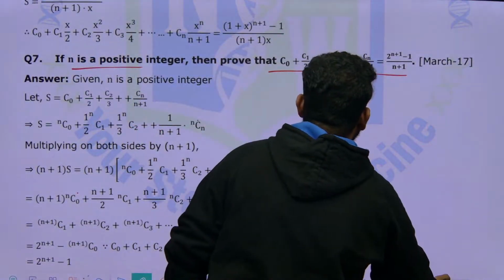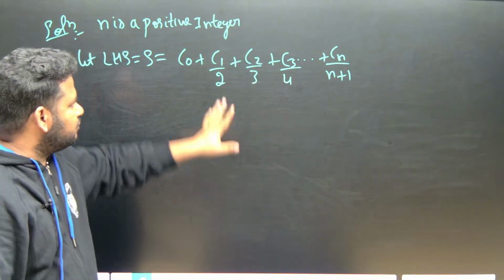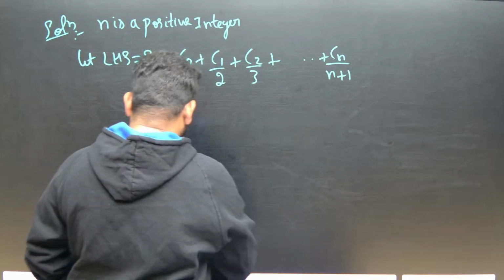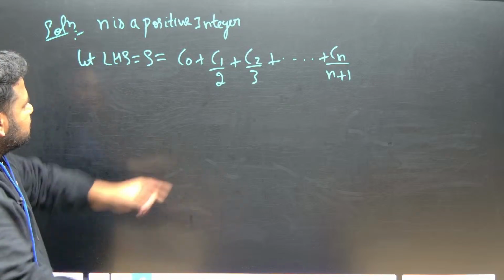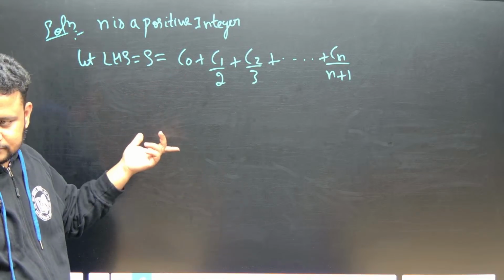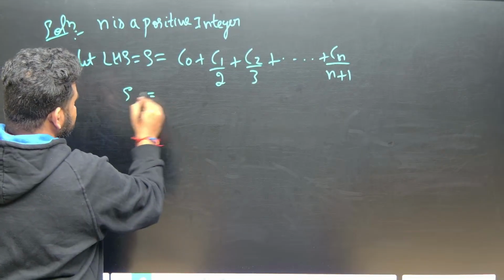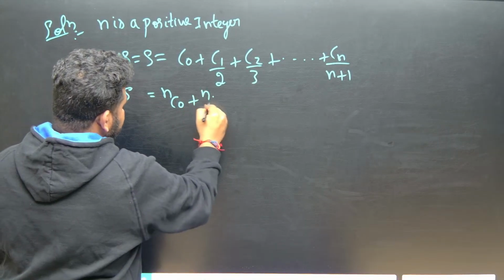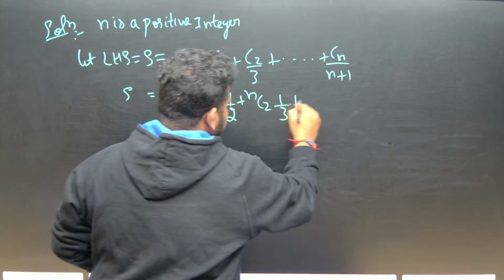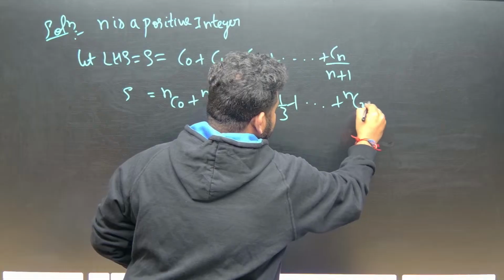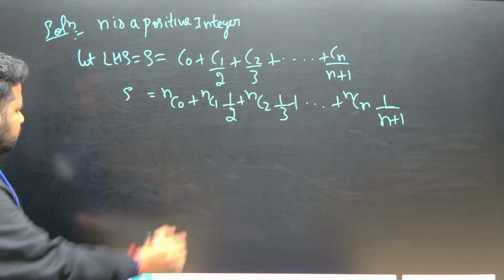Okay, no problem. We have written one term extra, not a problem. Let us remove this term, not required. Cn by n plus 1, this is what we have. Now, instead of writing C0, I can write it as nC0. Will that do any harm? No. So let S is equal to nC0 plus nC1 into 1 by 2, plus nC2 into 1 by 3, up to nCn into 1 by n plus 1. Correct now?